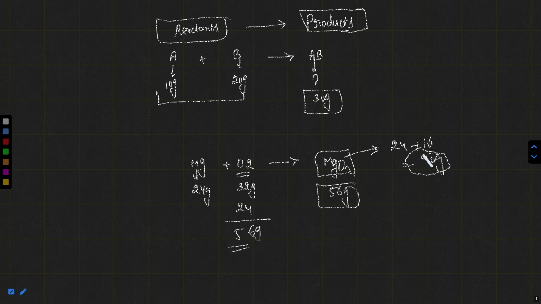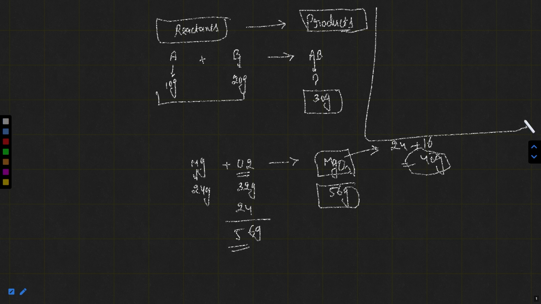The total number of atoms of each and every element on the product side and the reactant side are not equal because the total mass of the reactants is not equal to the total mass of the products. If the total mass of the reactants and the products are not equal, this is not a balanced chemical equation. And if the equation is not balanced, how can you balance it? So let's understand the balanced chemical equation.